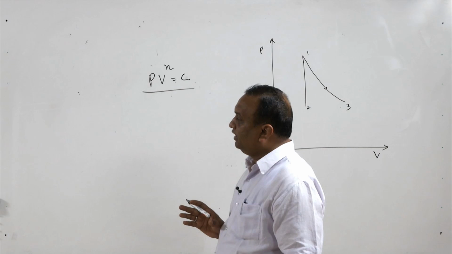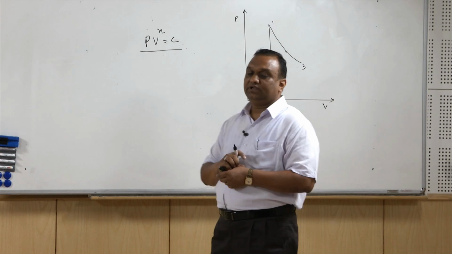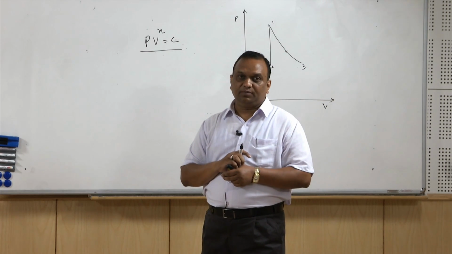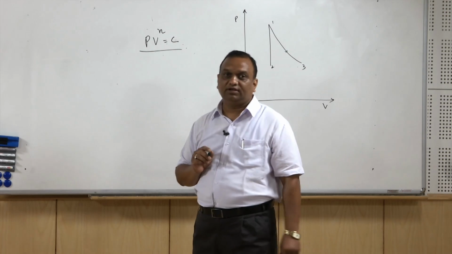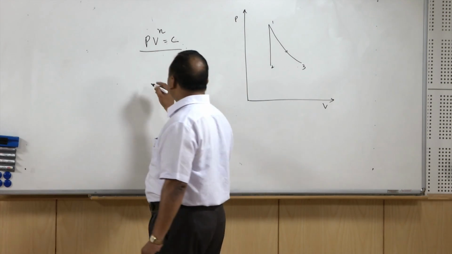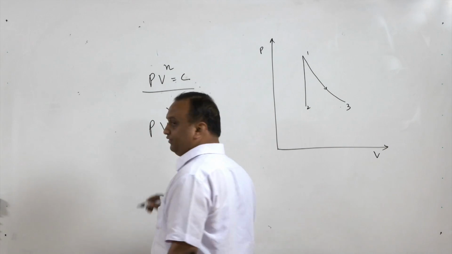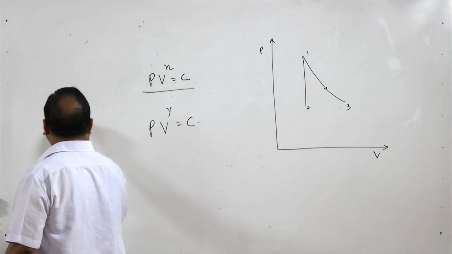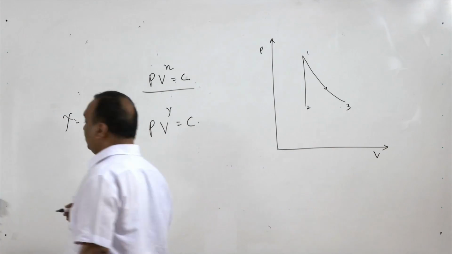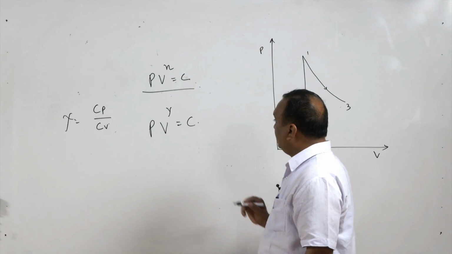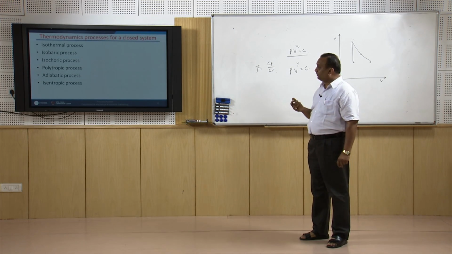And another is the isentropic process. In an isentropic process, the entropy remains constant. So, a reversible adiabatic process is known as an isentropic process, and it is like this: PV raised to the power gamma is equal to a constant, where gamma is the ratio of specific heat at constant pressure to specific heat at constant volume of the gas. An adiabatic process can be an isentropic process if it is reversible.